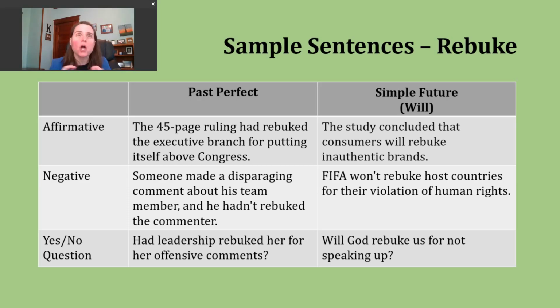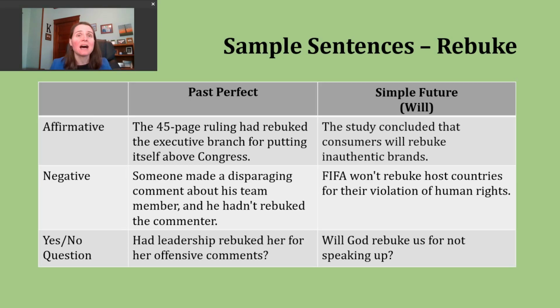And so I think this article in particular was using this had rebuked because it was kind of difficult following the order. So here they were noting this particular one had criticized the president, that would be our executive branch, for putting itself above Congress. Now let's take a look at how we would form a negative past perfect sentence.